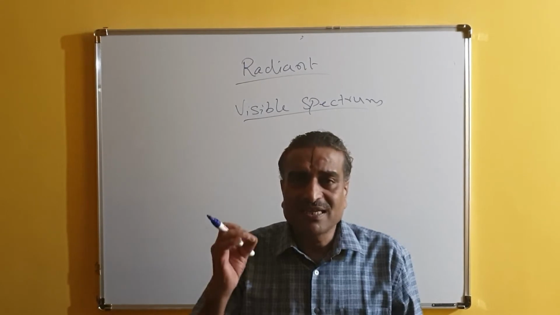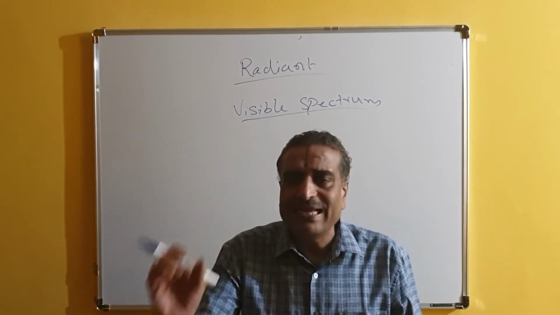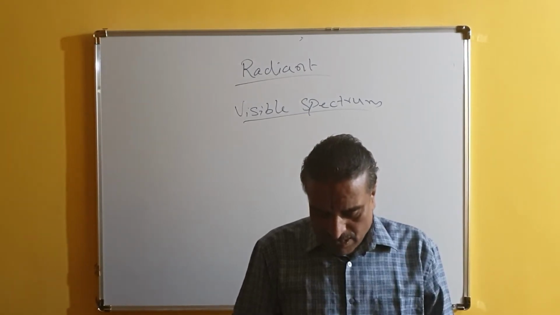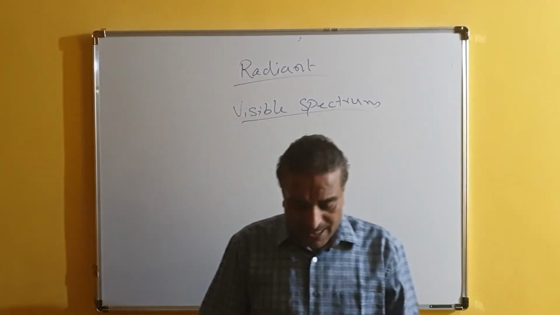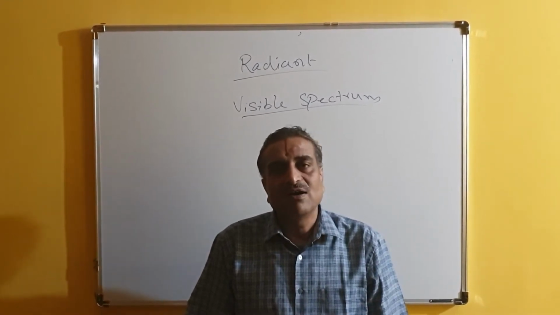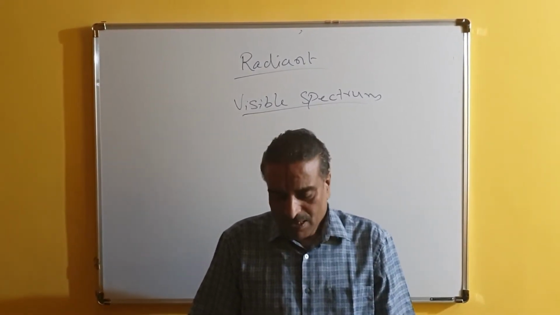But the plants can absorb light only in this visible spectrum. So this is called as light ray. And this light is available in the form of Vibgyor, the visible spectrum.